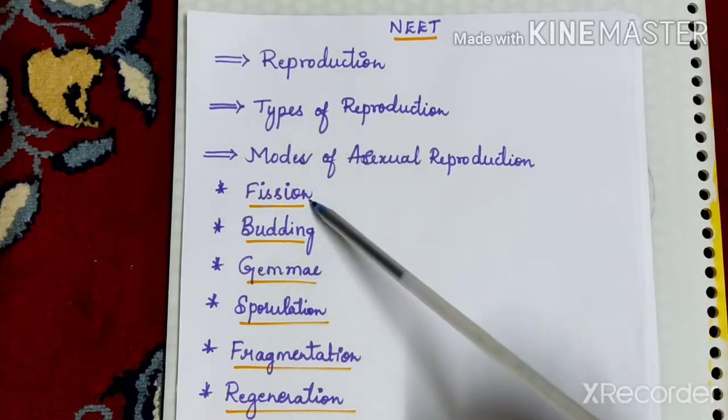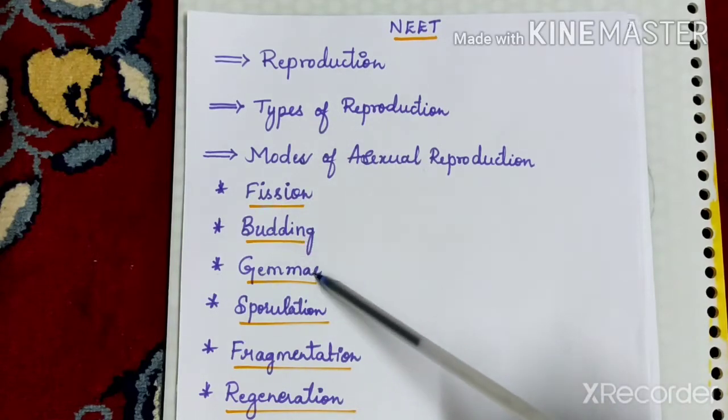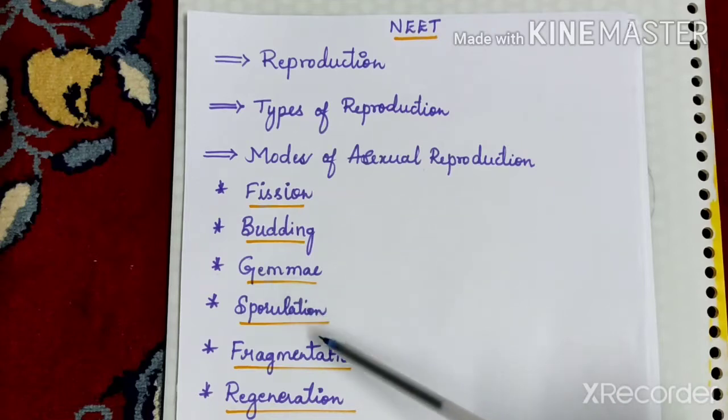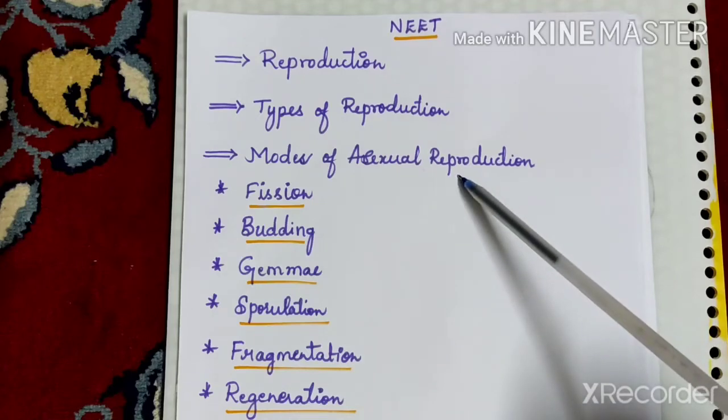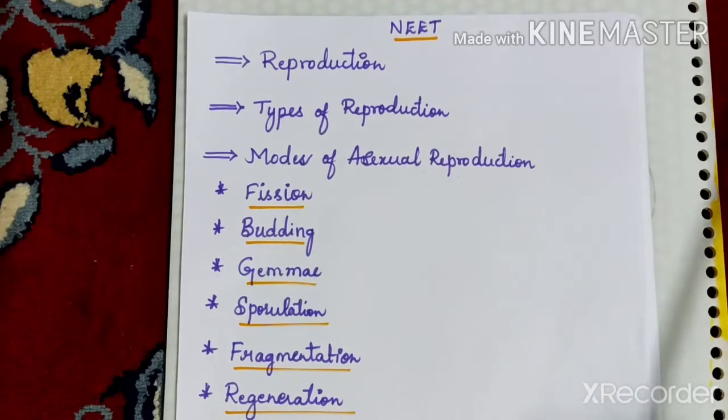In that, fission, budding, gemmules, sporulation, fragmentation and regeneration we are going to study in this video. There is one more method of asexual reproduction called vegetative propagation, which we are going to study in the next video. Let us begin with the synopsis.